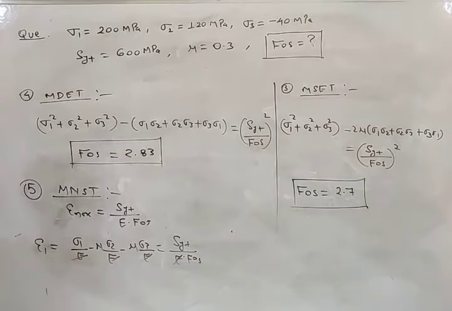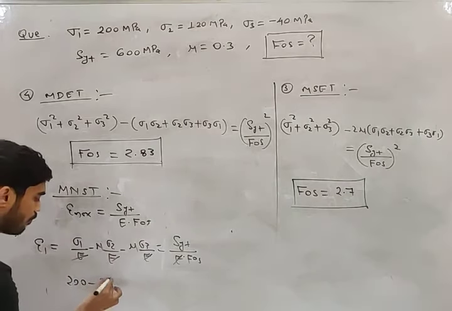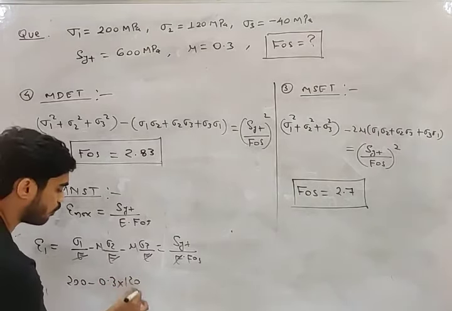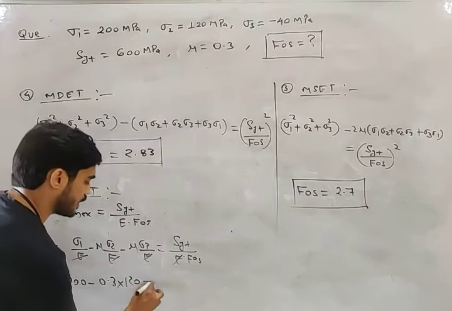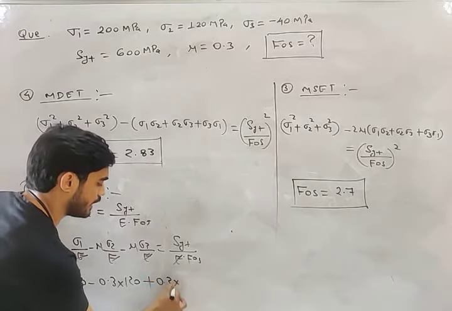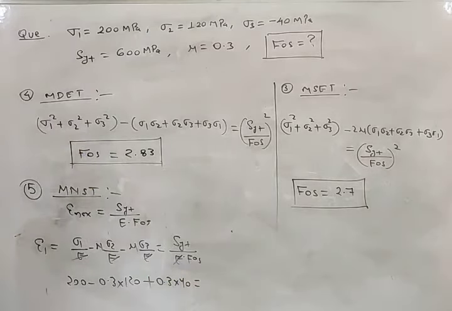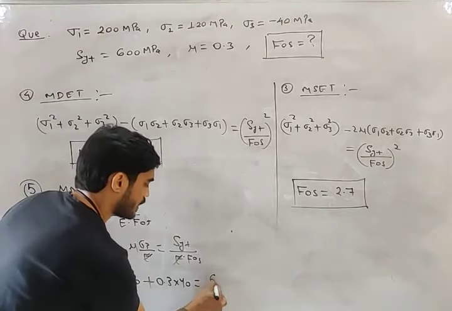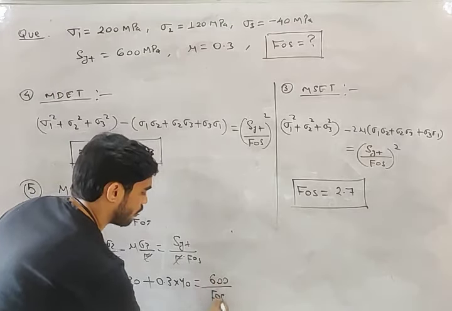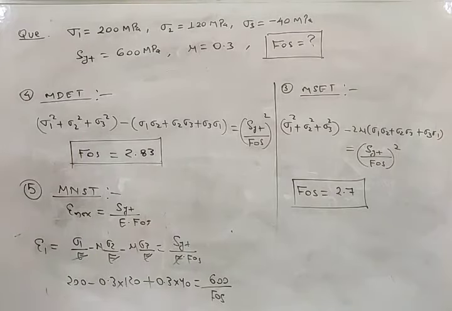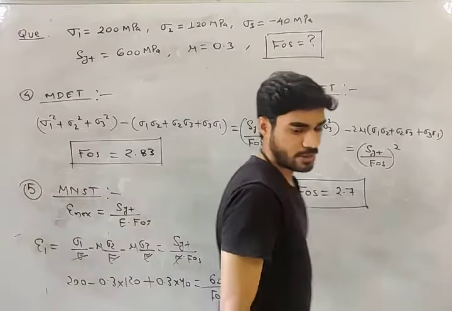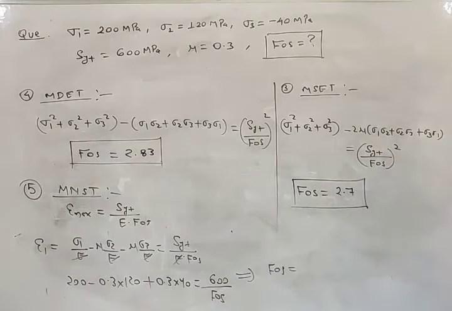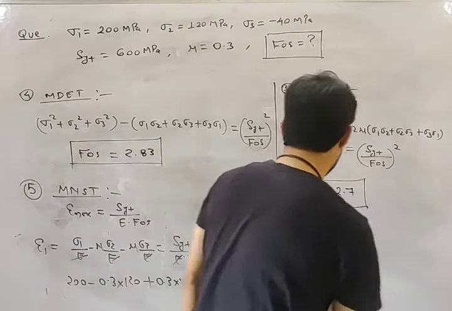This E will be cancelled. Put the values here, my friend. What is sigma 1? 200 minus 0.3 into 120. Sigma 3 is negative, so negative and negative will become positive. So it will become plus 0.3 into 40 equal to SYT. What is SYT? 600 divided by factor of safety. So from here, tell me what will be the factor of safety. It should be around 1.85.